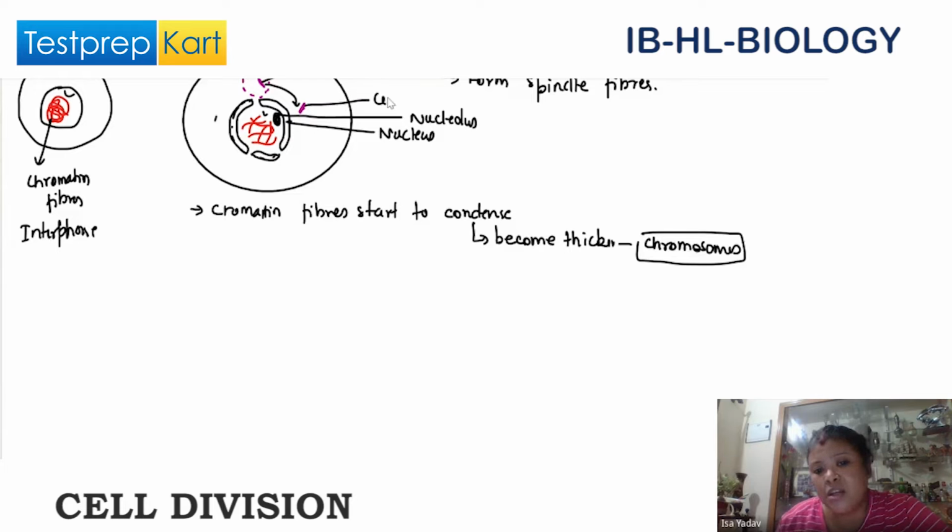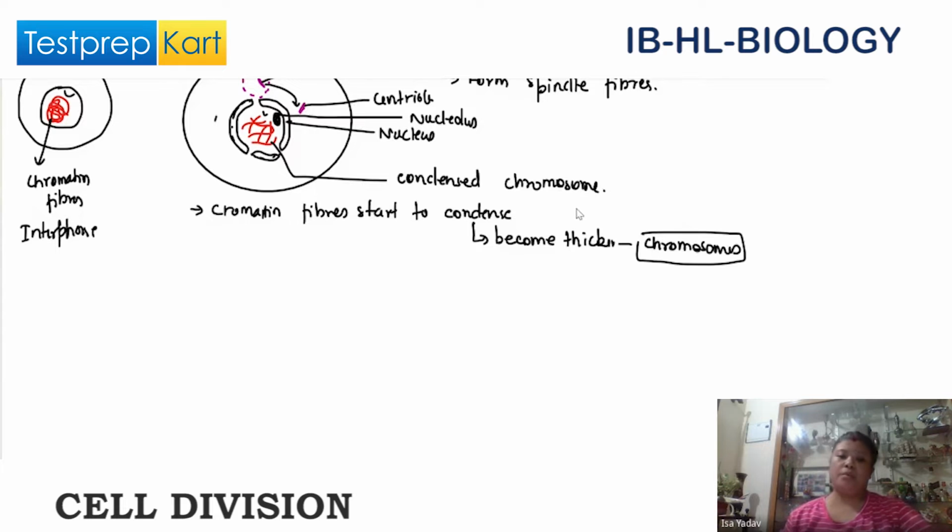This is the centriole. And these are the condensed chromosomes.